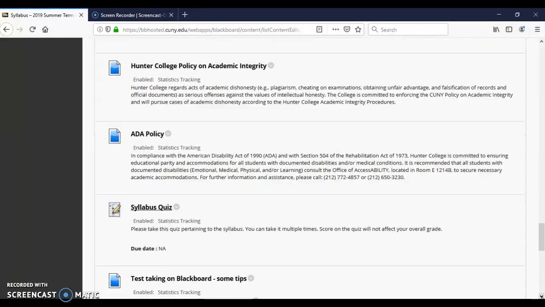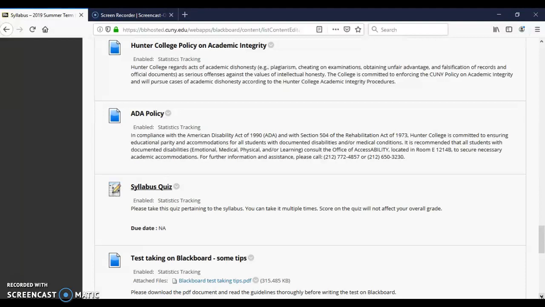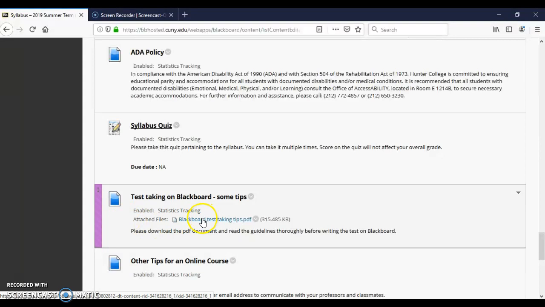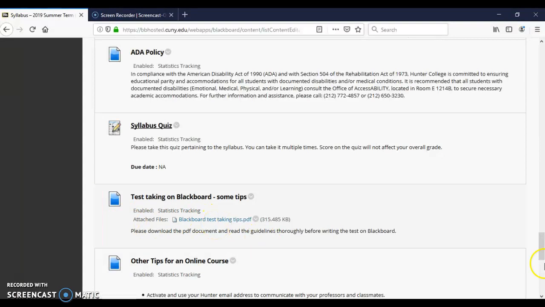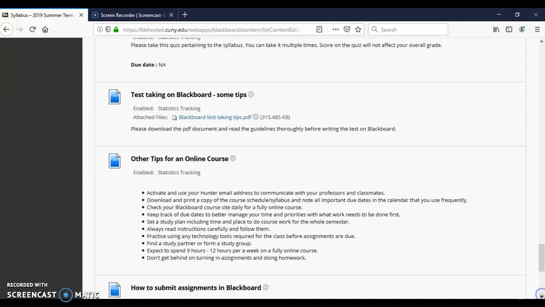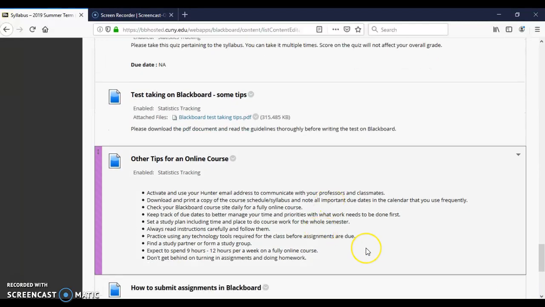I've also given a syllabi quiz. Read the syllabi and then take this quiz. It will help you learn more about this syllabi. And I've also given some tips here. I strongly recommend that you read this particular tip here, Blackboard test taking tips. Very, very important. You should understand how to take a test, and I've given other tips also for an online class.